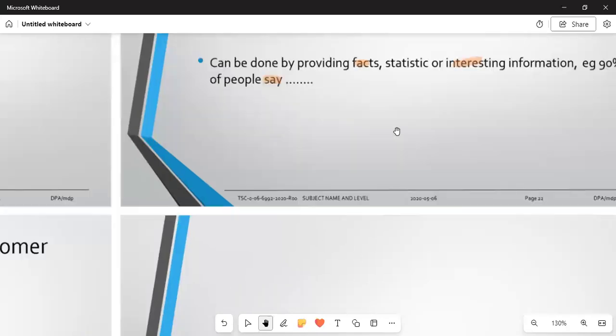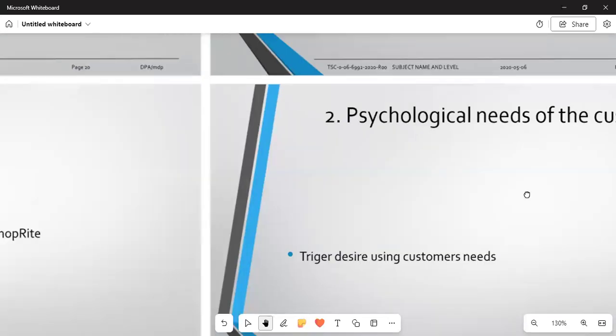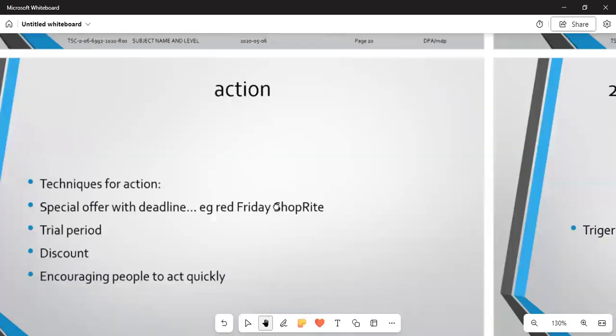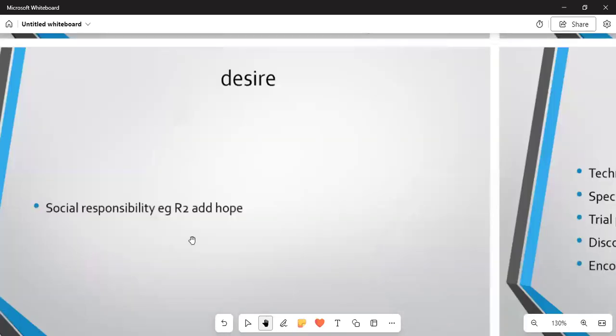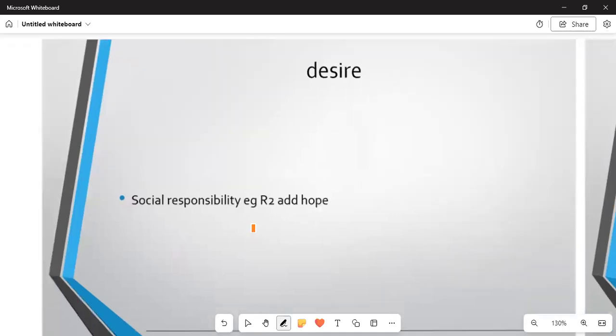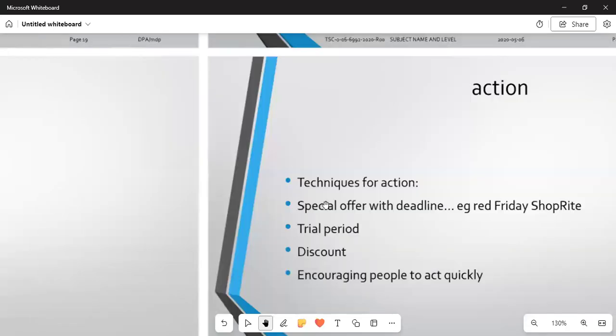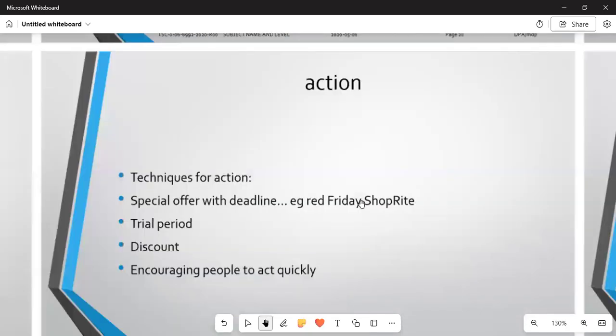And then if ever we can go on again, we have to see that we've got important aspects that we need to discuss again pertaining to this module. In this instance, we are going to discuss more of the desire. A desire is something that is desirable that you want to achieve. We are saying a social responsibility, that is the social responsibility of a person. An example, a Rand at Hope, which is also done in KFC. This is the money that helps those that are in an orphanage. Please ensure if you are having something, you are also giving to them.